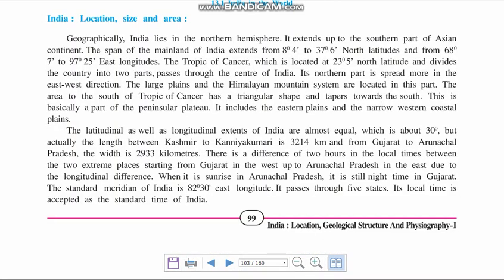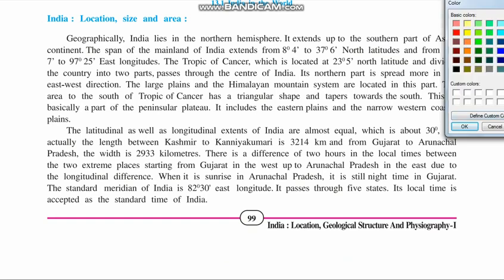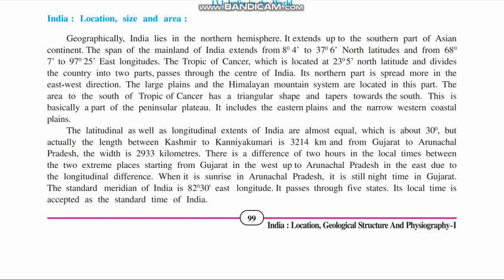Now let us see about the location and size of India. We are going to see about the location and size of India. Geographically, India lies in the northern hemisphere. See, as I had already told you, geographically India lies in the northern hemisphere. It extends up to the southern part of the Asian continent.